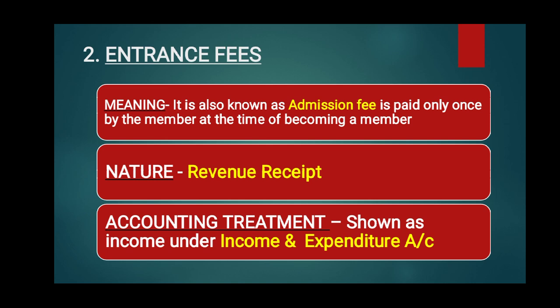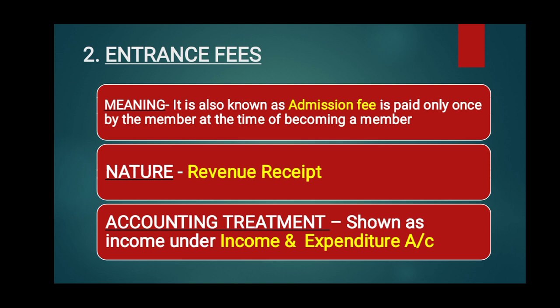Next, second item is entrance fees. Entrance fees means admission fees. It is paid only once by the members at the time of becoming a member. In some organizations, such as educational organizations, it is treated as a revenue received and it will be written as an income under the income and expenditure account.